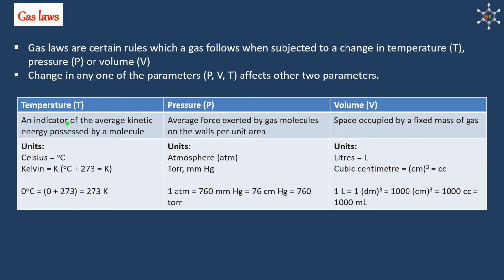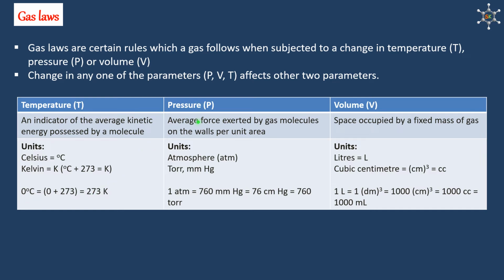Temperature is an indicator of the average kinetic energy possessed by a molecule. Unit for temperature is either degree Celsius or Kelvin. We have to add 273 to degree Celsius to convert it into Kelvin scale. In short, 0 degree Celsius meaning 273 Kelvin.